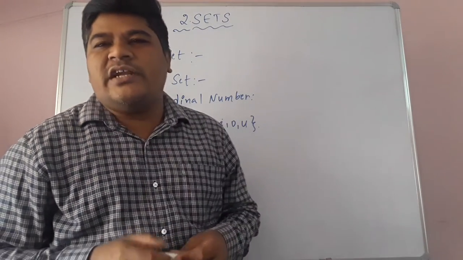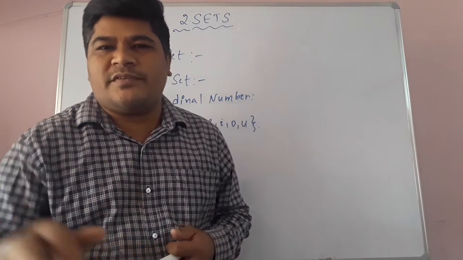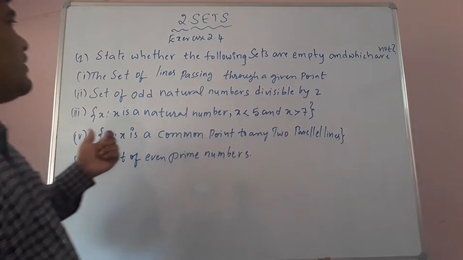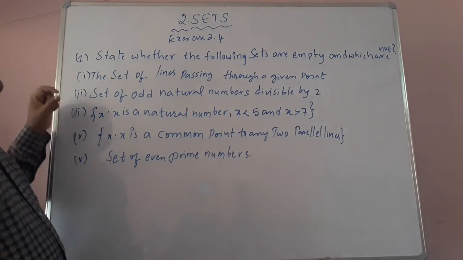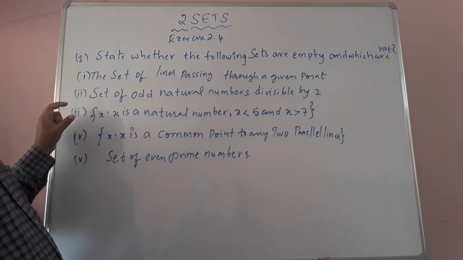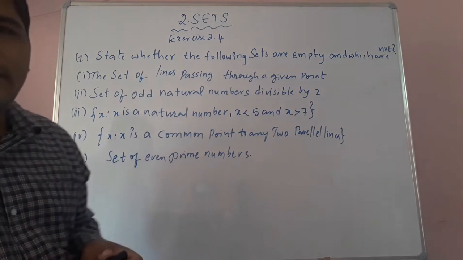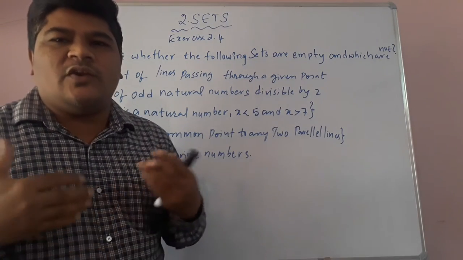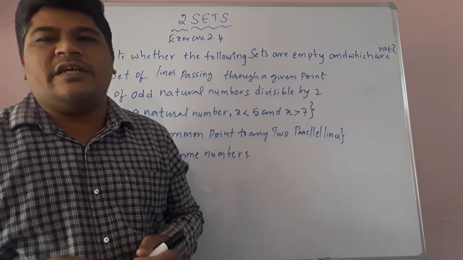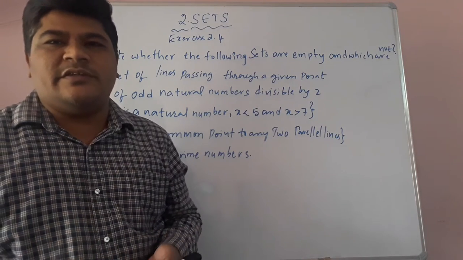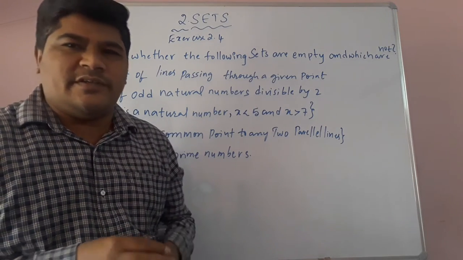Now children, let's see the exercise problems. First problem in exercise 2.4: State whether the following sets are empty and which are not. So children, what is an empty set? In a set, if there are no elements, then that is said to be an empty or void set. The number of elements in an empty set is 0. If no elements are there, that is called an empty set.